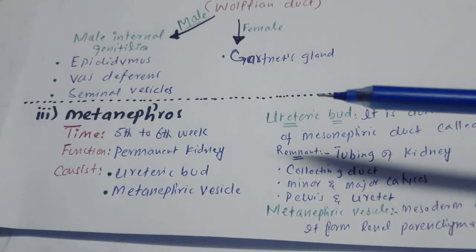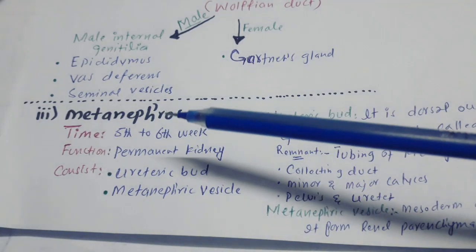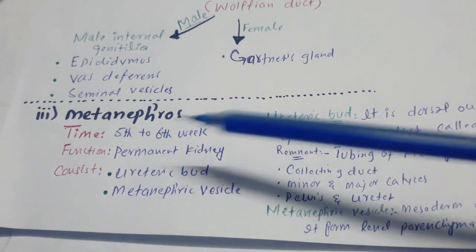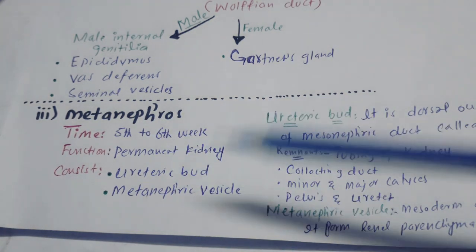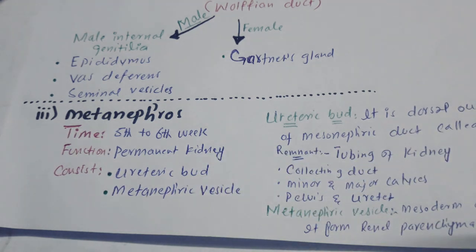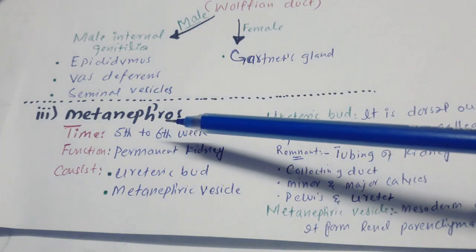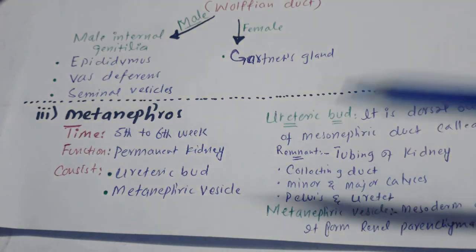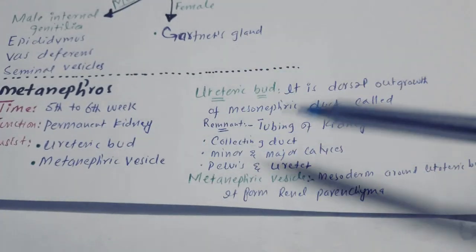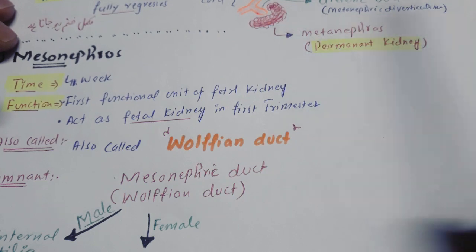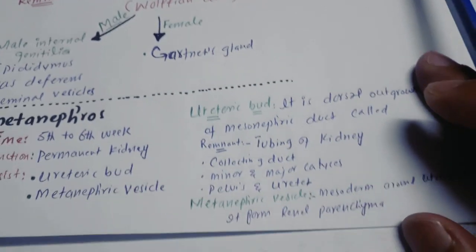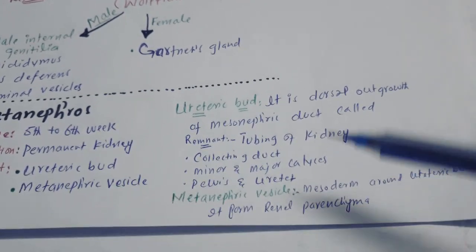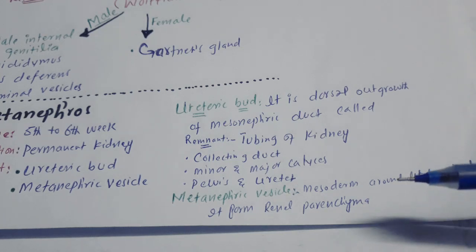Now the time duration for pronephros and mesonephros was 4 weeks, and for metanephros it is going to be the 5th to 6th week. It is going to form the permanent kidney. So the permanent kidney is the derivative of metanephros. The permanent kidney consists of parenchyma and a tubing system. The metanephric vesicle, the mesoderm around this ureteric bud, is going to form the renal parenchyma.